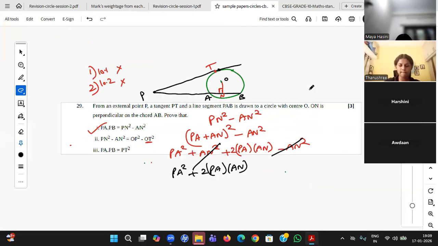In trigonometry, I have said the same thing. Whenever I get stuck or my mind is not working, you may get an extra idea. But now my mind is not working. I'm stuck at this point. I'll start with the other side.